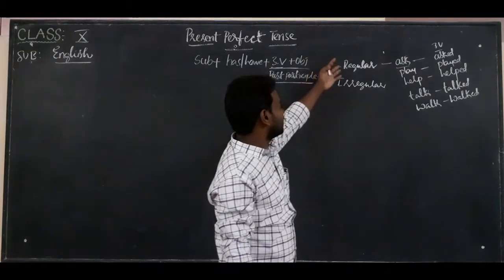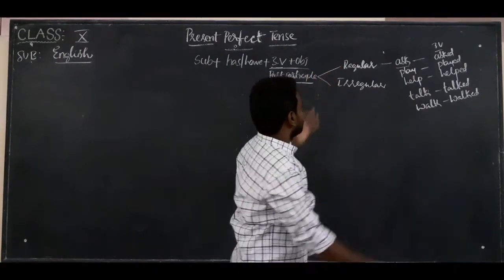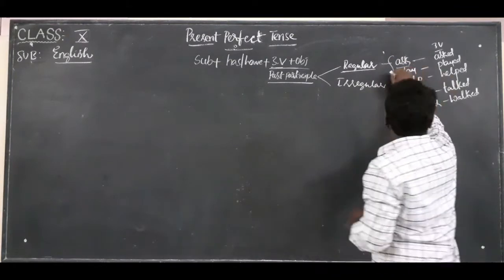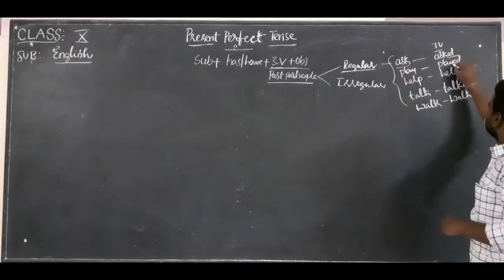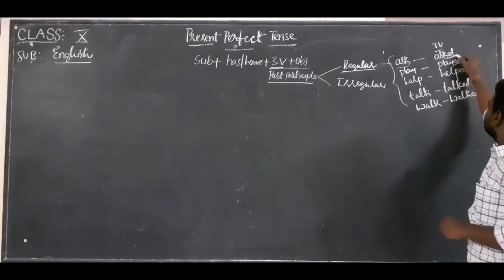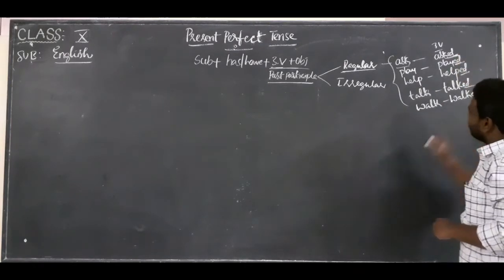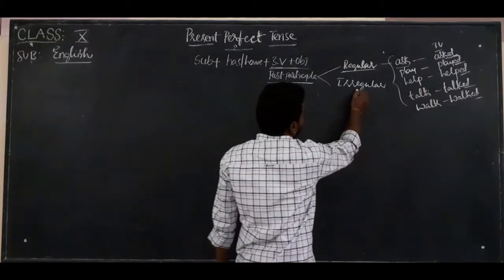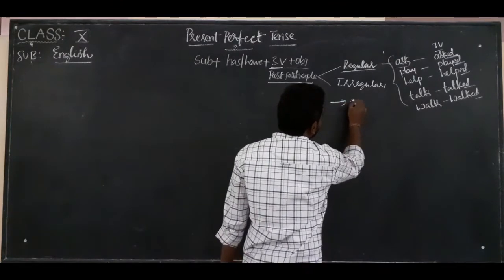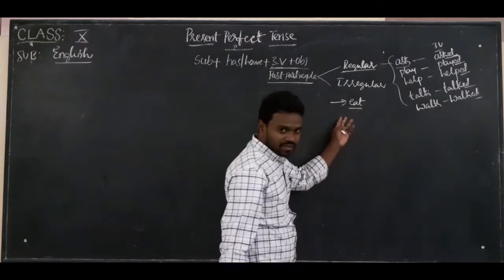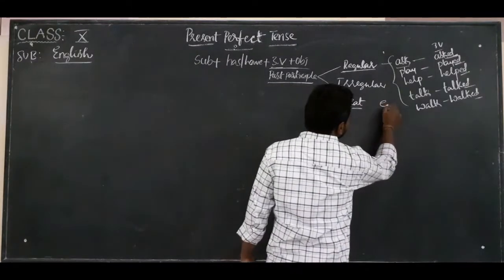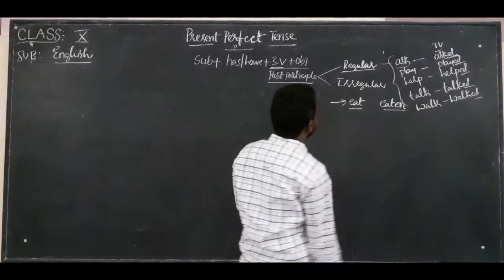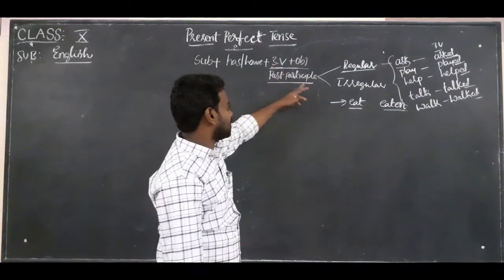It is different in regular and irregular verbs. In regular verbs, it is common that the verb forms end with ed. All ed endings. Now, when it comes to irregular verbs, we can say eat. What is the second form of eat? Ate. And the third form is eaten. This eaten is the third form of the verb, the past participle.